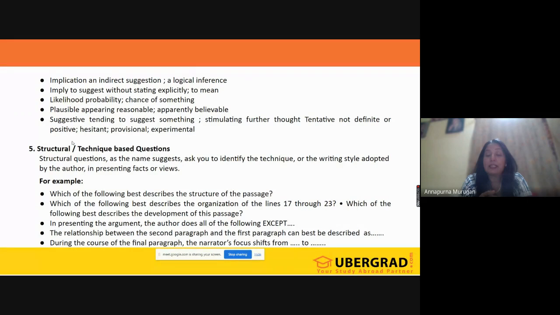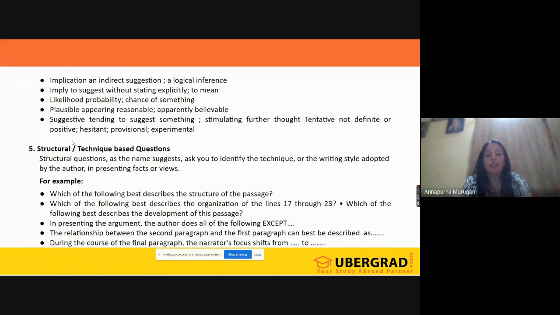And also they will be asking about some figures of speech. What is the figure of speech in this particular sentence, whether it is epigram, or litotes, or simile or metaphor or personification. So like this they will be testing. They want to know how well you have understood the style in presenting the ideas there. So this is how your question comes in. Which of the following best describes the structure of the passage?